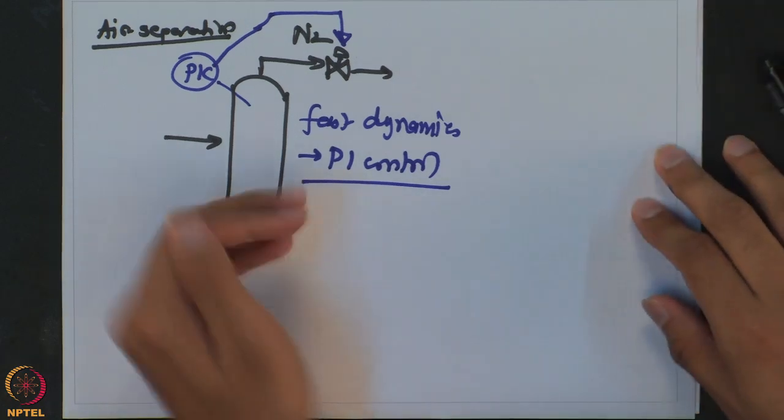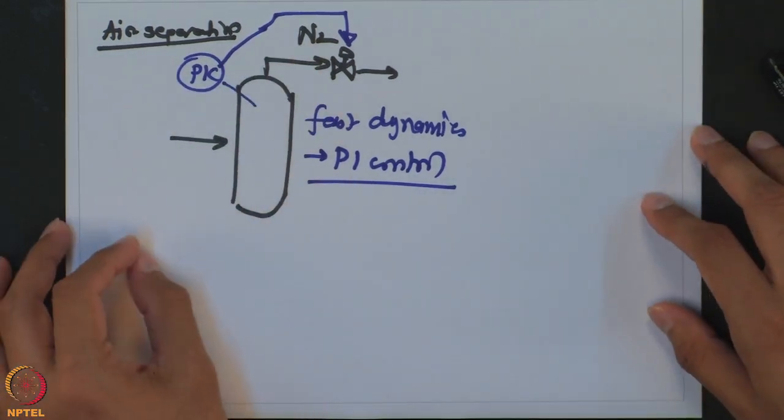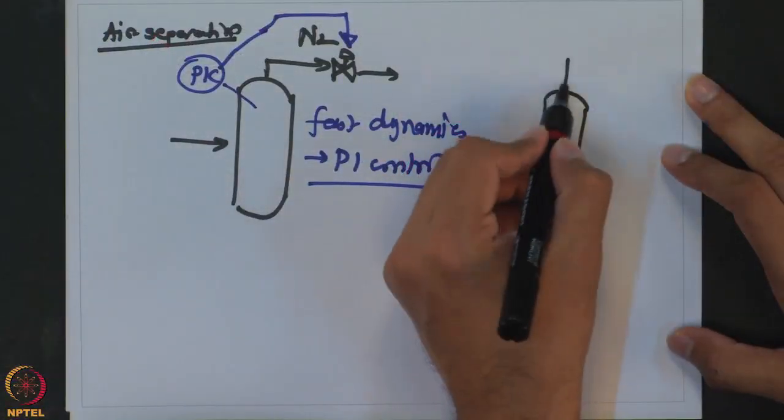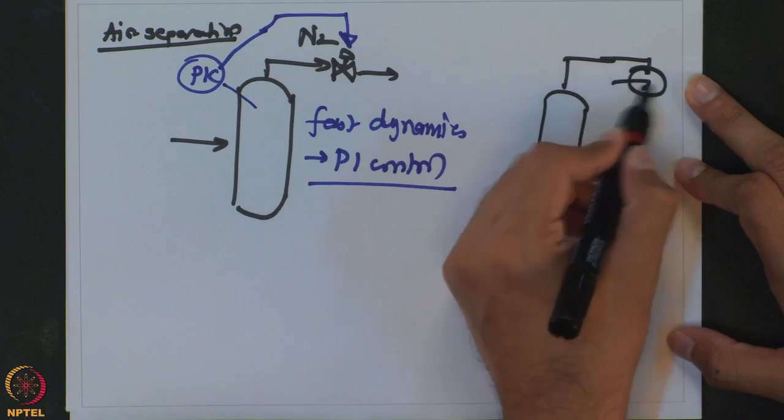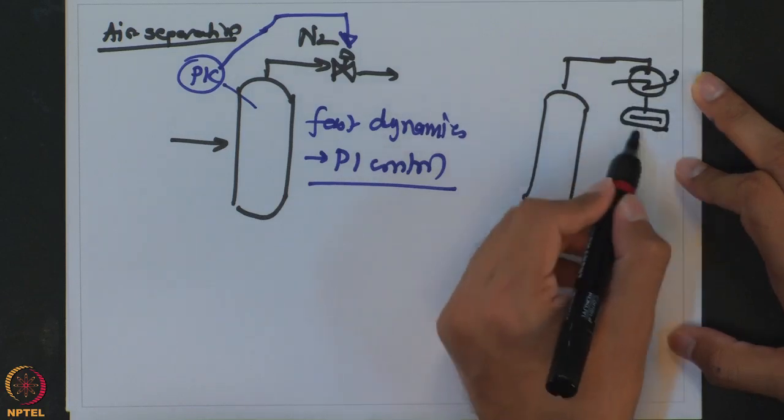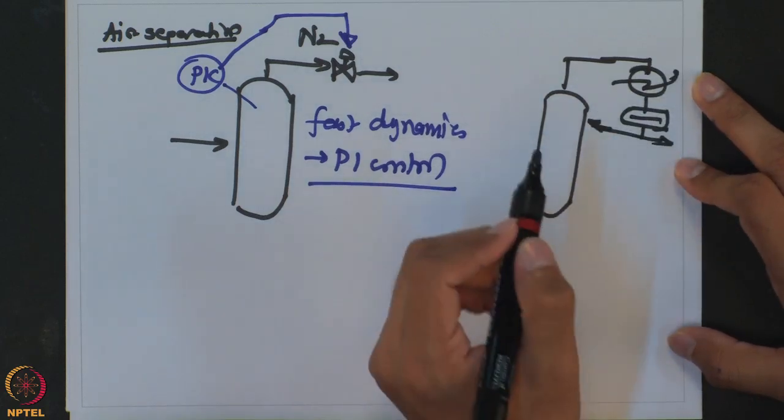Now, this PI controller was possible because we did not have any condenser here, and the vapor is the product at the top. The other type, or a more conventional distillation, is that you get vapor at the top, then you condense the vapor, and then the reflux goes back.